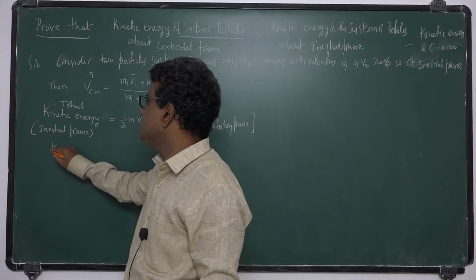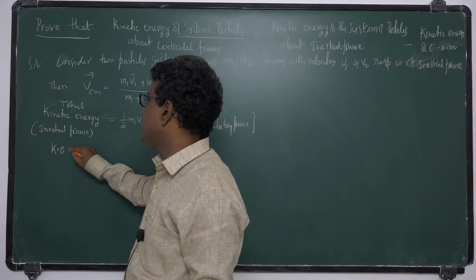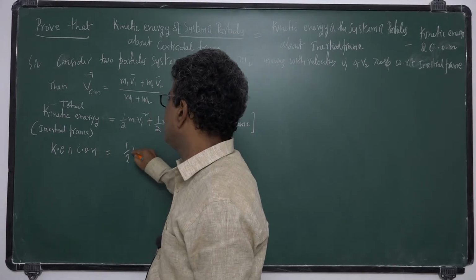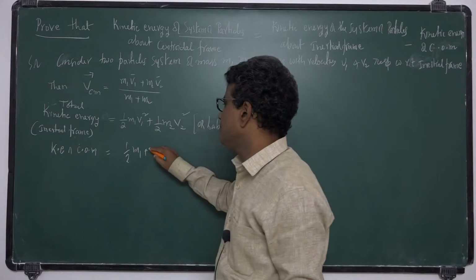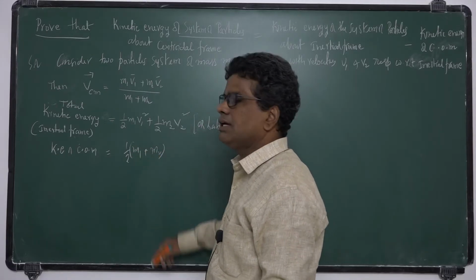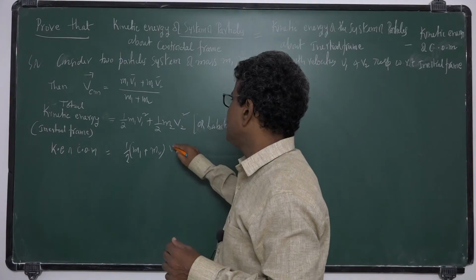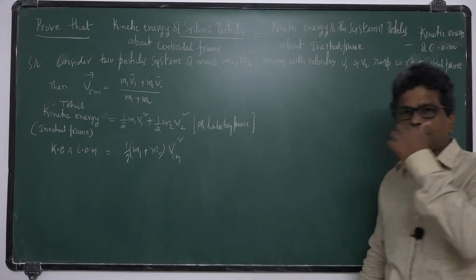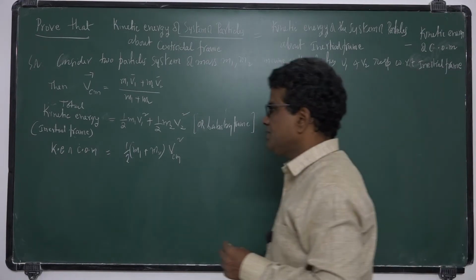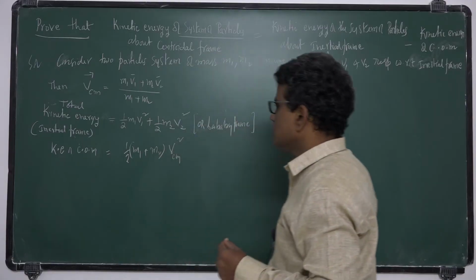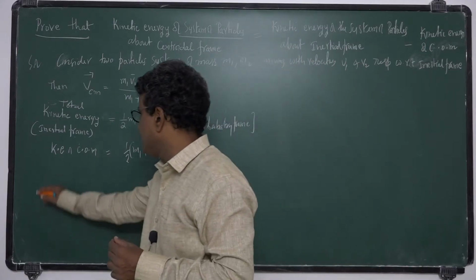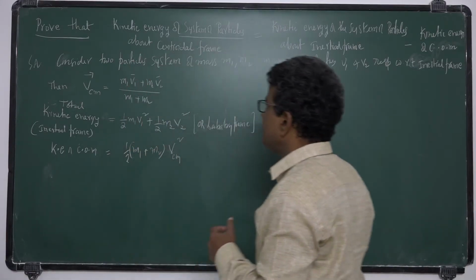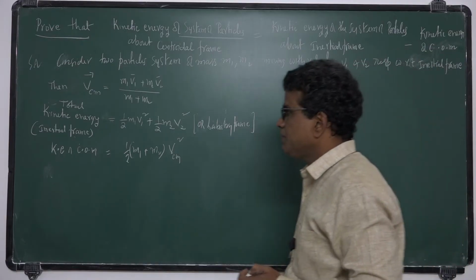What is the kinetic energy of center of mass? Kinetic energy of center of mass is half into total mass, m1 plus m2, into velocity of center of mass Vcm square. This is kinetic energy of center of mass. Before going to calculate, I want the velocity of this first one with respect to center of mass.